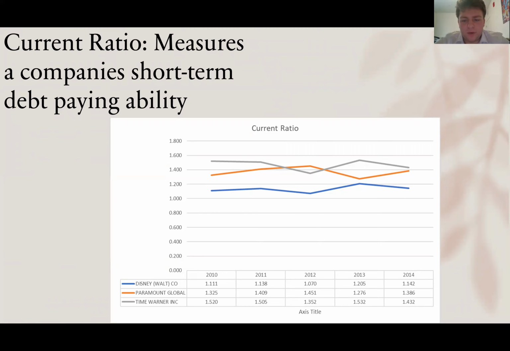And then from 2013 to 2014, they experienced a decrease where they are just a little under where they started in 2010. If you look at Paramount and Disney, they both seem to have an inverse of one another. However, from 2011 to 2012, Paramount saw an increase in their current ratio, whereas Disney saw a decrease in their current ratio.